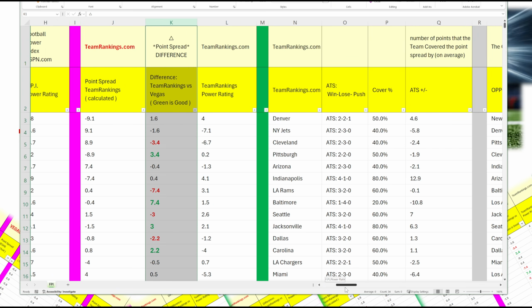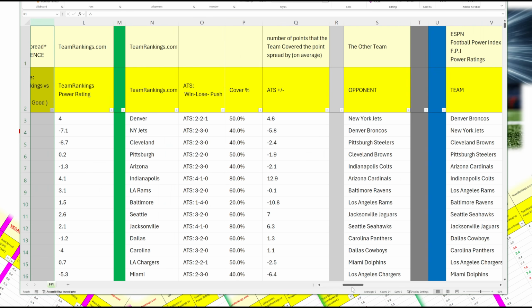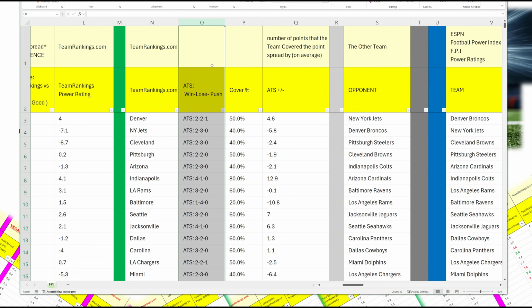It's many columns, so let me give you an overview though. The next grouping is very useful information in that it has the against the spread information, and this is from Team Rankings. What that means is, did the team cover the point spread? So in this column here, ATS means win, lose, or push. So Denver has covered the point spread twice. They did not cover the point spread 2 times, and there was a push 1 time.